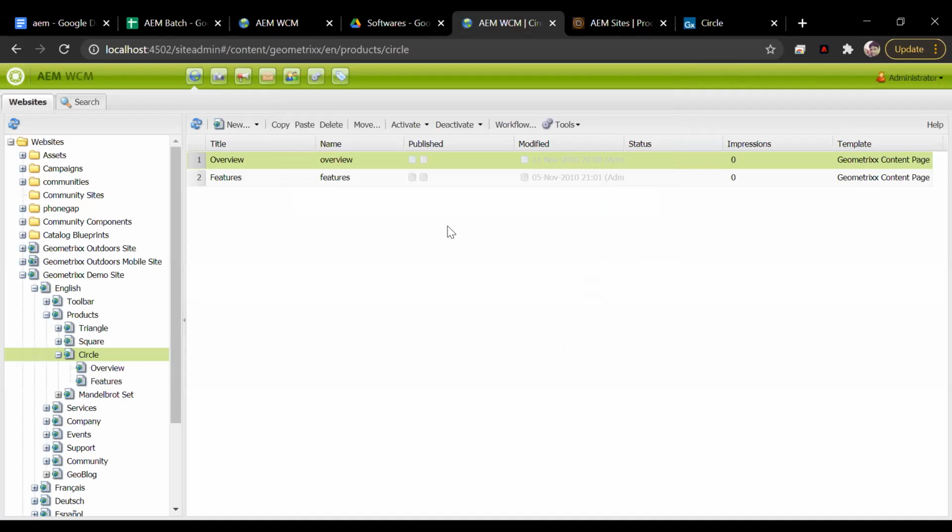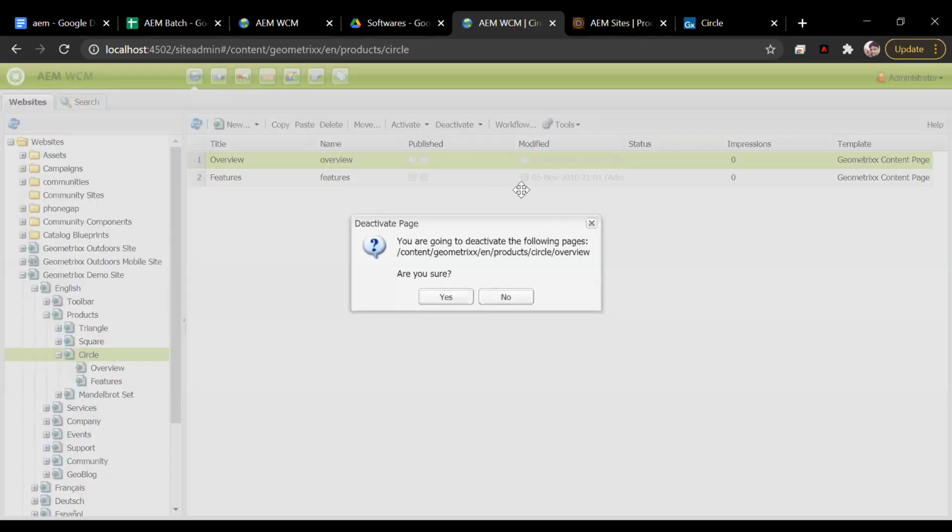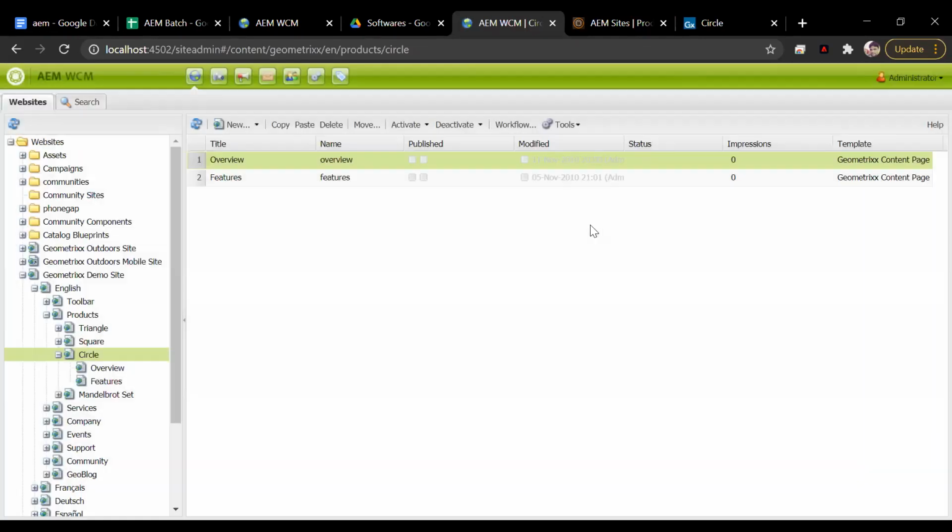Clear for me. Okay. Similarly, once you want to remove the page from the live website, you can click on deactivate, right? That means this page will be removed from the publish server. You can do deactivate later also.